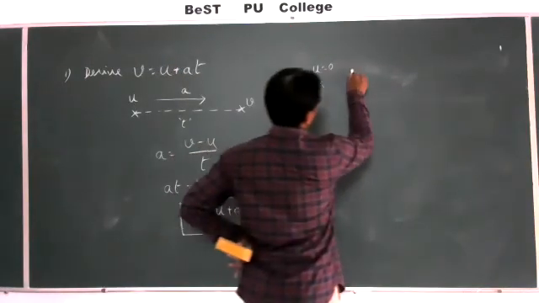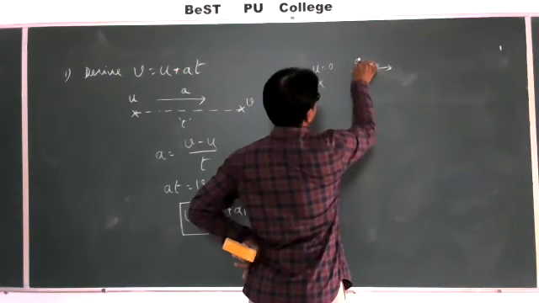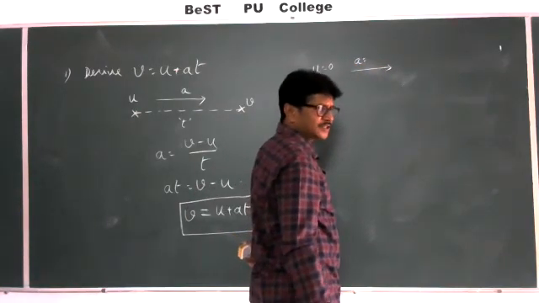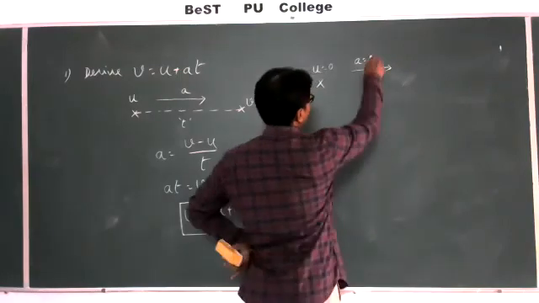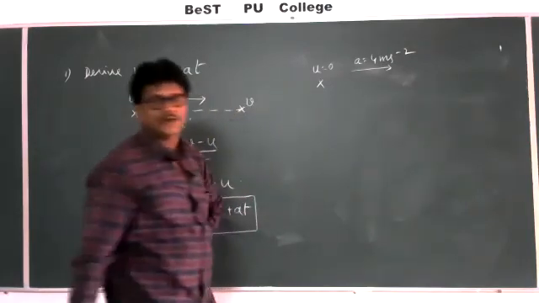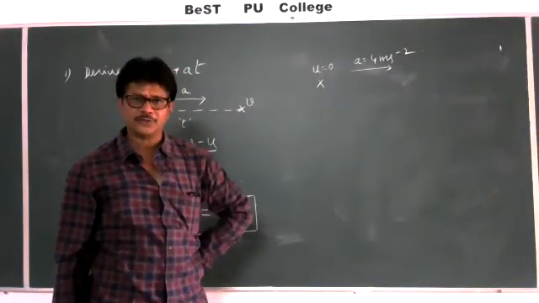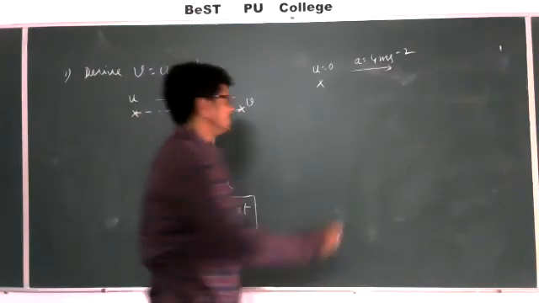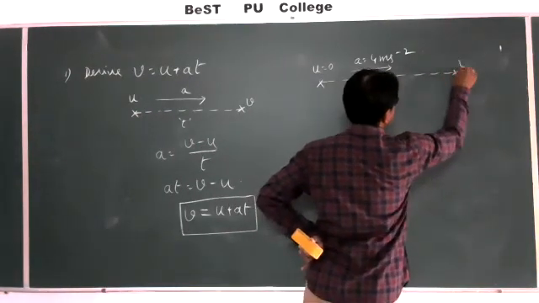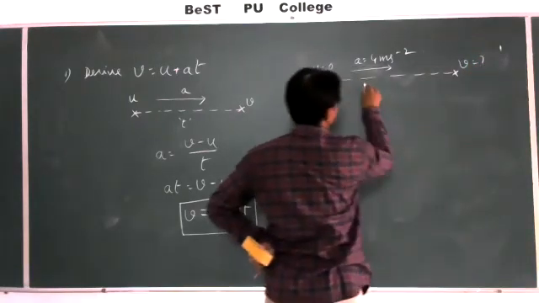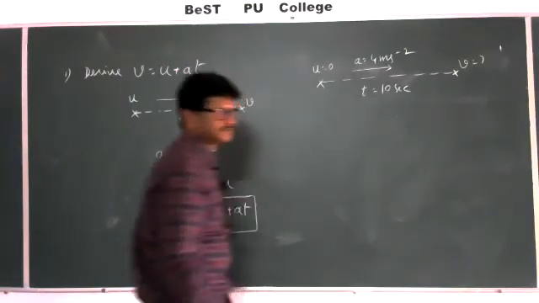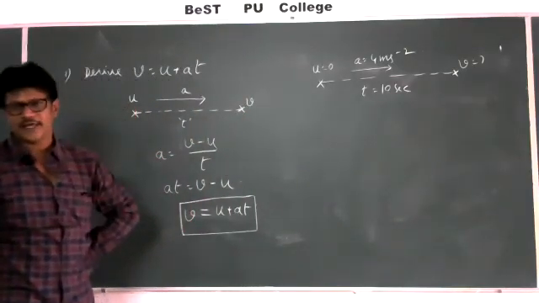And it is moving with uniform acceleration of 4 meters per second square. Now what will be its velocity at a time of 10 seconds? It is as simple as that.